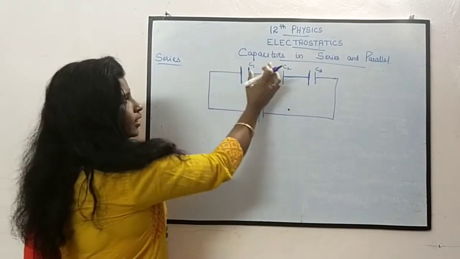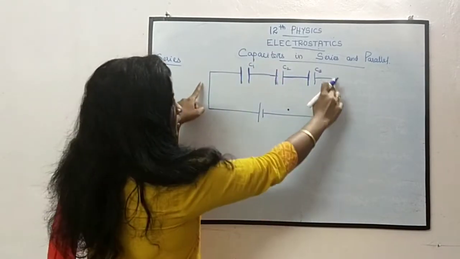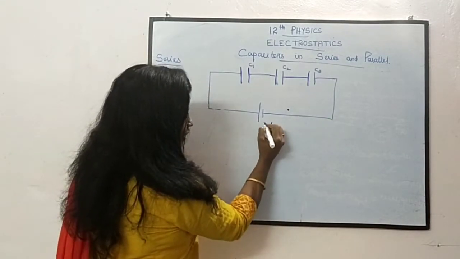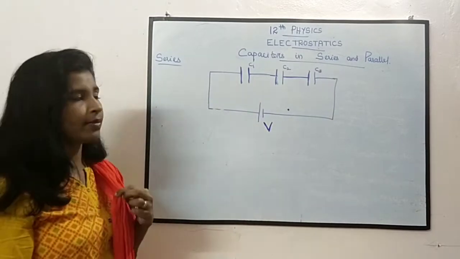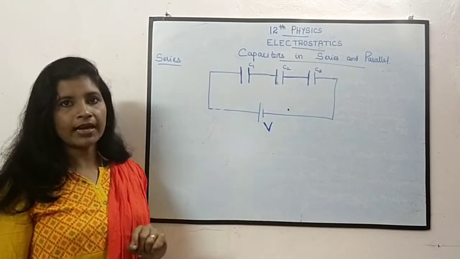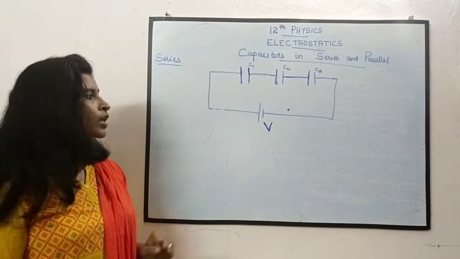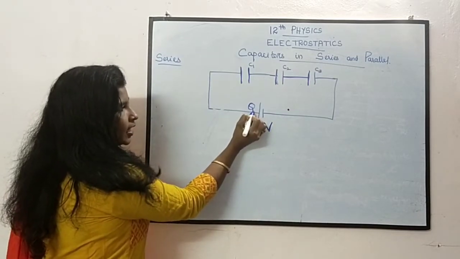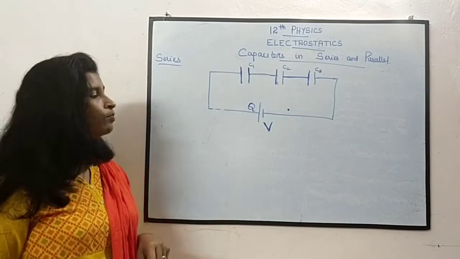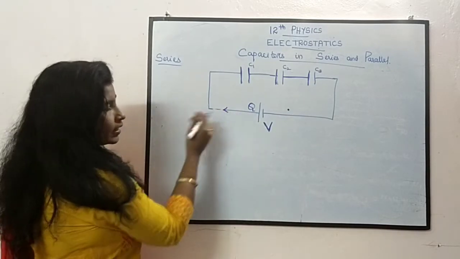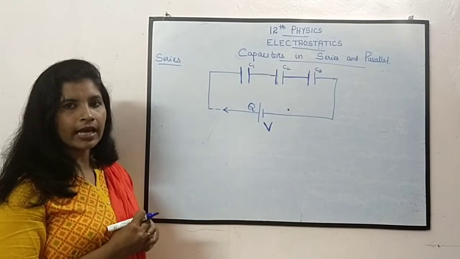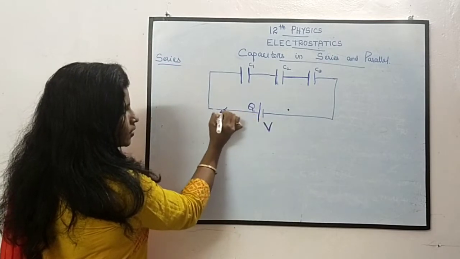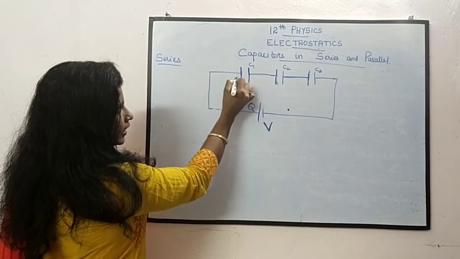After connecting these capacitors, we are giving a supply through a battery. Let the potential of the battery be V, and let it supply a charge of Q. When I connect this with the battery, what happens? Please listen carefully. Here it is positive, so when I connect this, the positive charges will go over here.